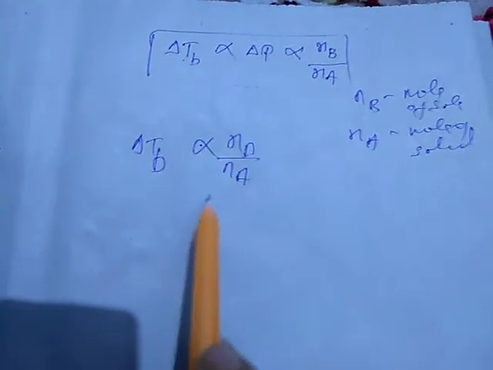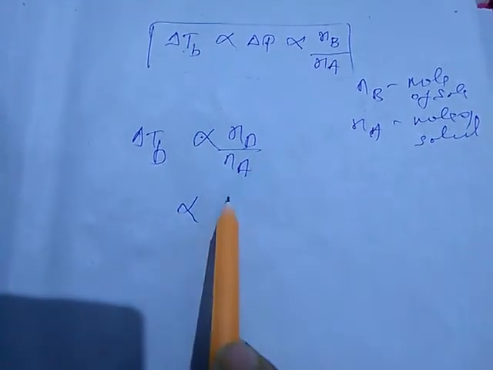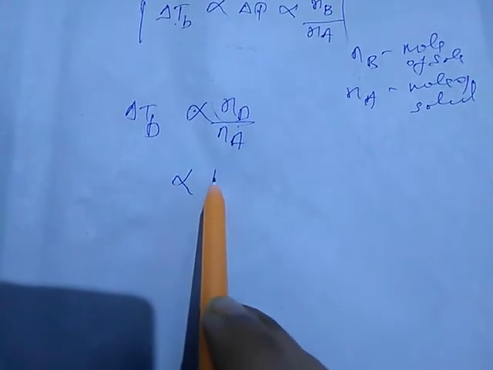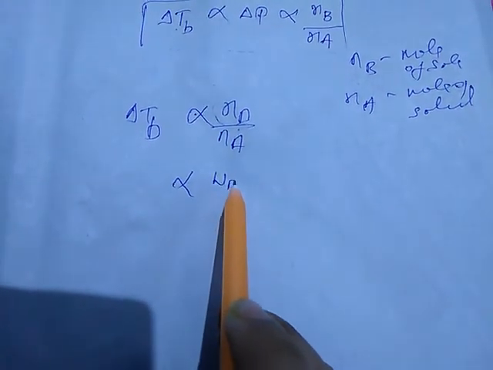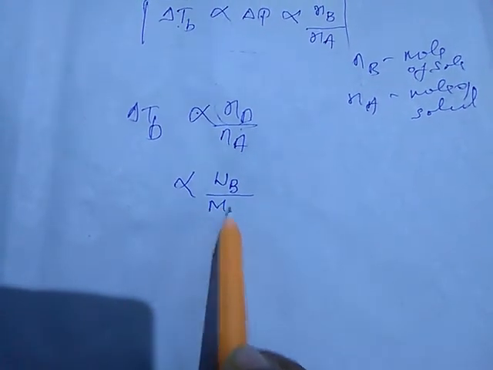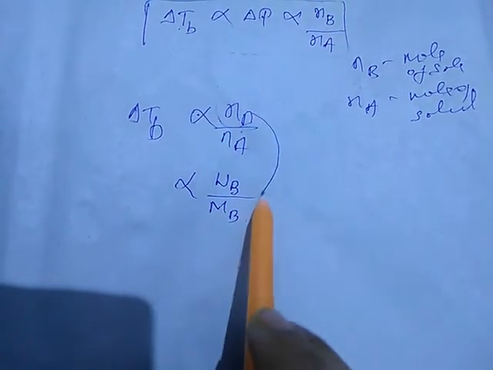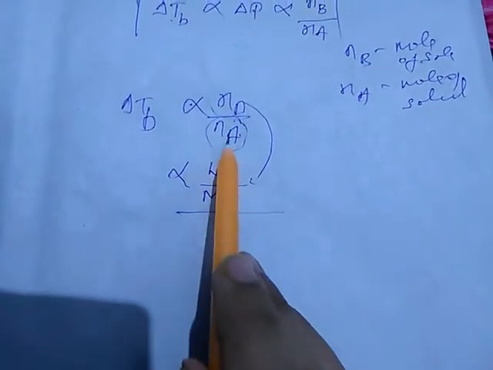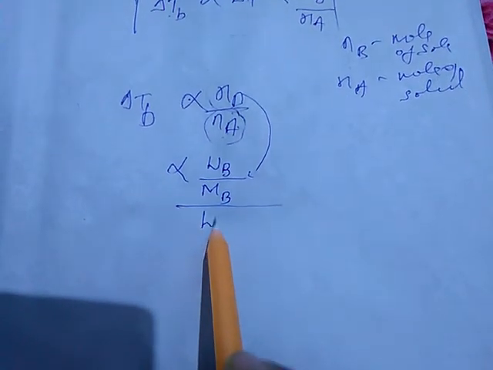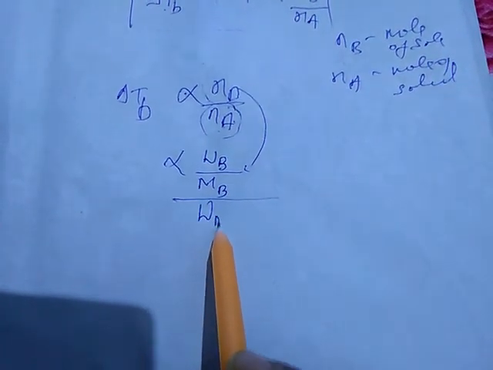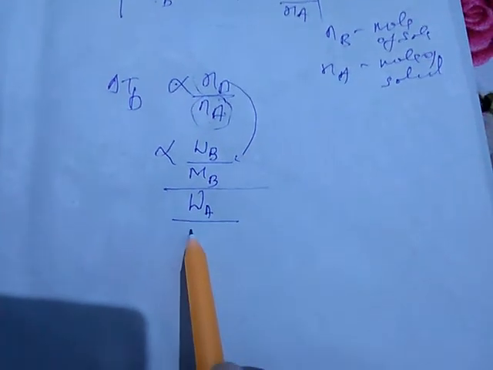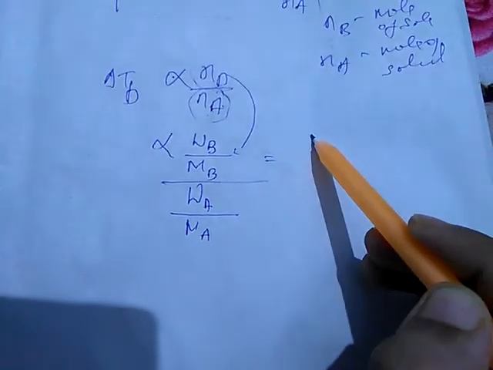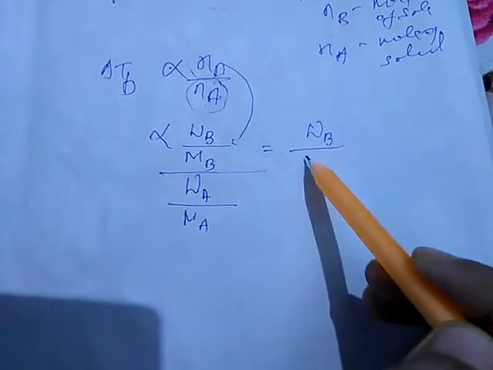Expressing this NB and NA in terms of mass: what is NB? Moles of solute. The mole is given mass by molecular mass, so it can be written as given mass of solute by molecular mass of solute. It is split in this manner. Now this is the moles of solvent. We will also split this one, and it is written as given mass of solvent by molecular mass of solvent.